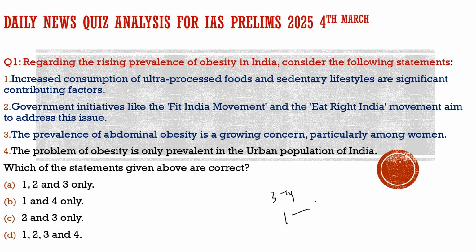What are we going to do? We will take up the most important articles from the newspapers. We will try to break them down into the simplest language possible, and we will try to derive the possible prelims questions from those particular articles, so that it will give you an idea of what your approach should be when you are reading the newspapers, which articles are important for you, and how you can expect a possible prelims question from those articles.